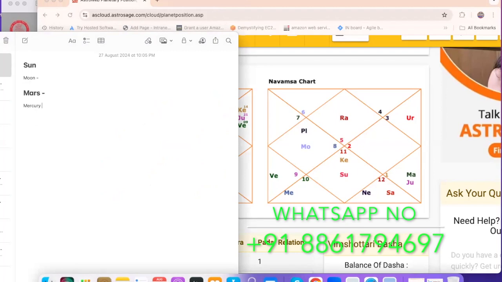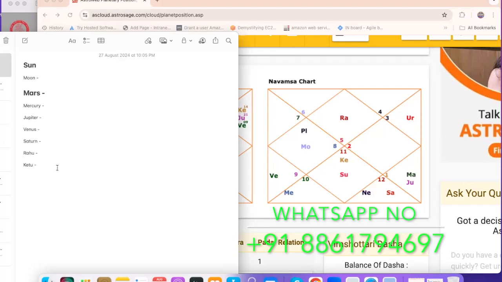And then we'll go for Jupiter. Then we'll go for Venus. Then Saturn. Then we'll go for Rahu. And we'll go for the Ketu part.